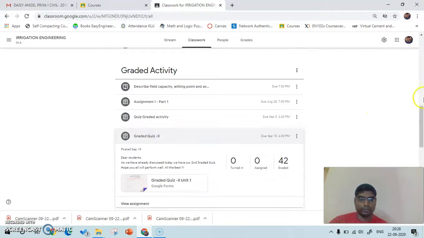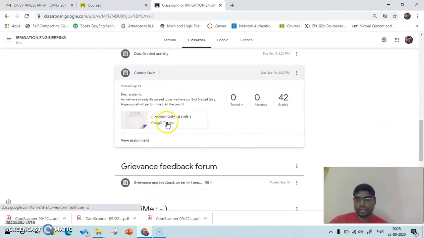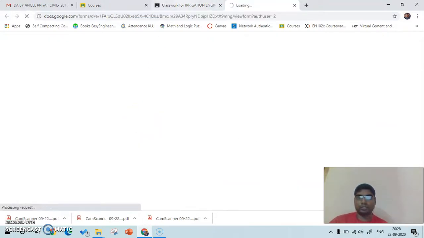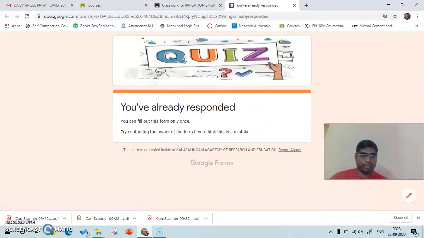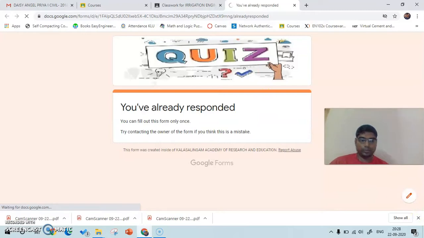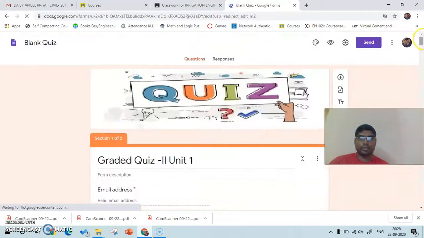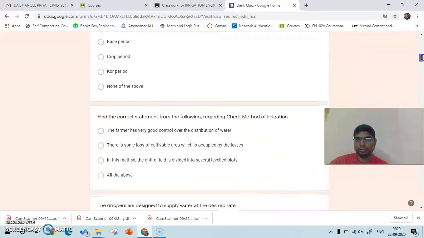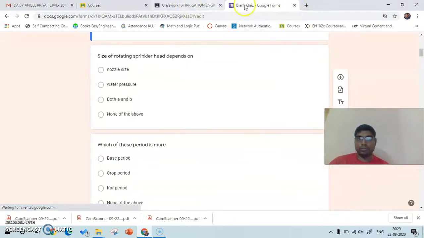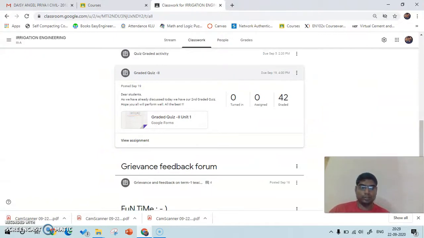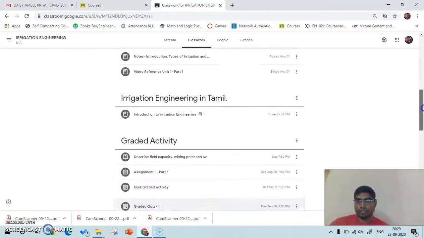This is the graded quiz. You can see I have created it in a Google Form, with 40 questions. Let me show the question paper view. 40 questions have been given for 40 points. Almost all the students responded to this particular activity, so the quiz is also completed.